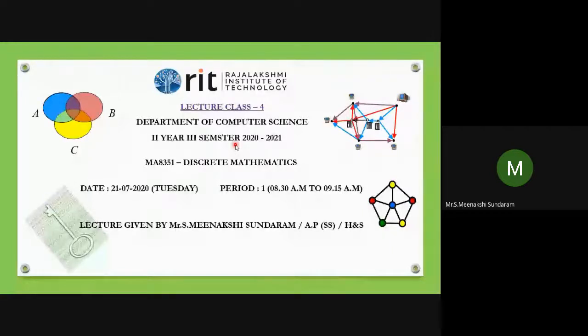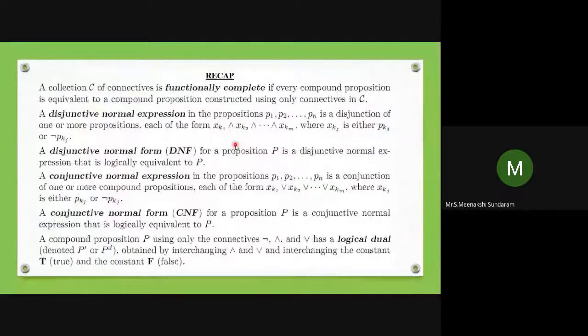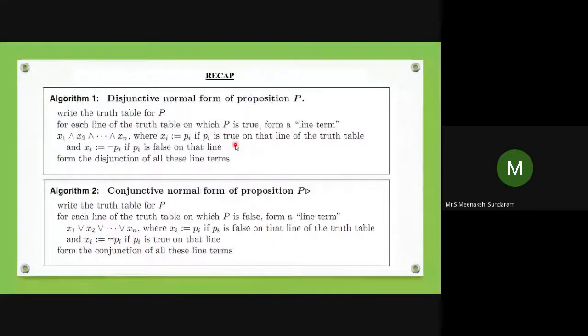So last class, I would like to take a recap. Last class we covered functionally complete sets of connectives, and then DNF, disjunctive normal form, and CNF, conjunctive normal form, and also PDNF and PCNF, principal disjunctive normal form and principal conjunctive normal form.